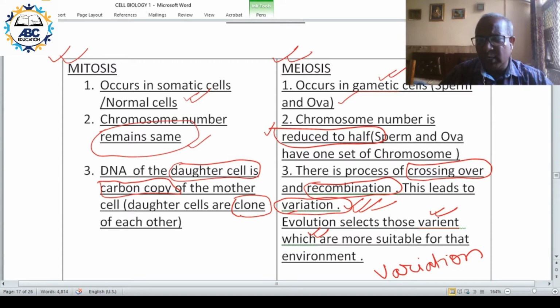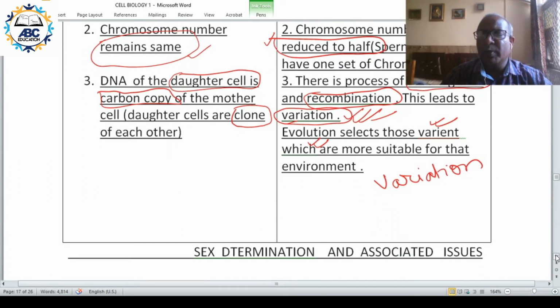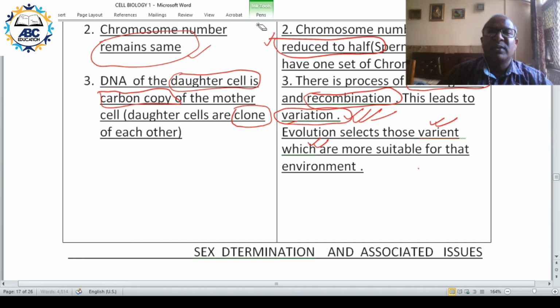So basically, the chromosomes in pairs exchange genetic material. I will show you a simple process of meiosis, that is, crossing over and recombination.